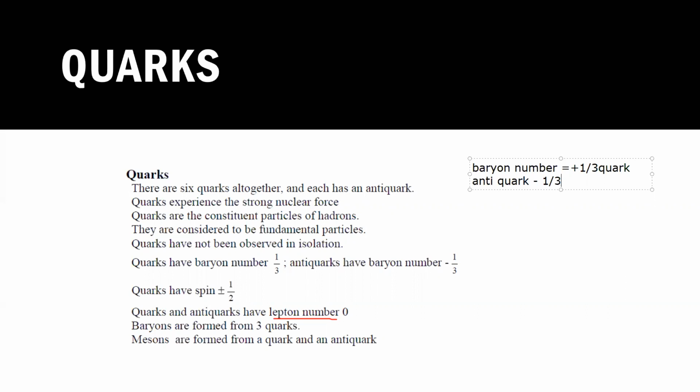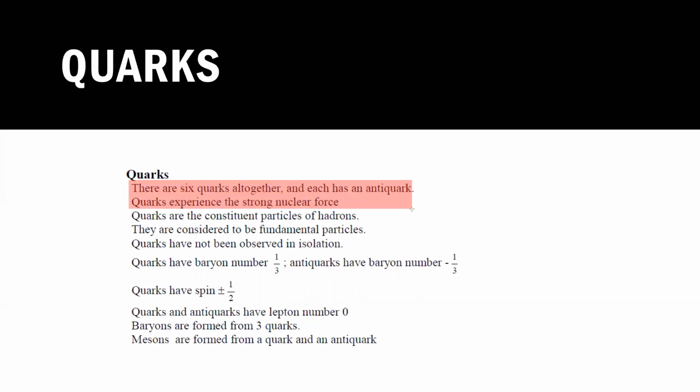So right now, for this part, I want you to just copy that there are 6 quarks altogether. They experience strong nuclear force, and quarks are the constituent particles of hadrons.